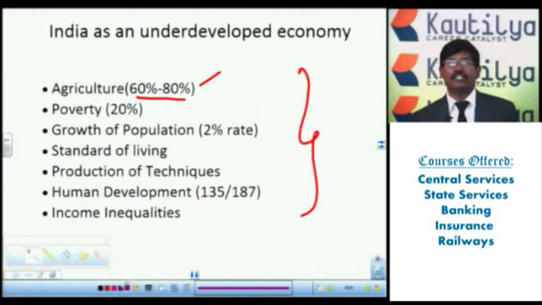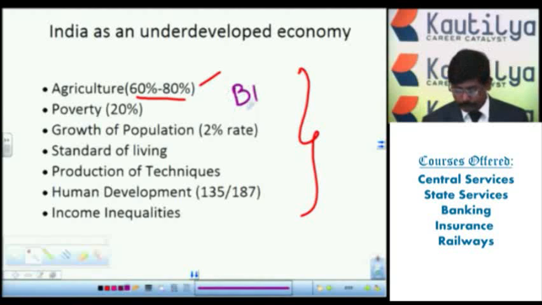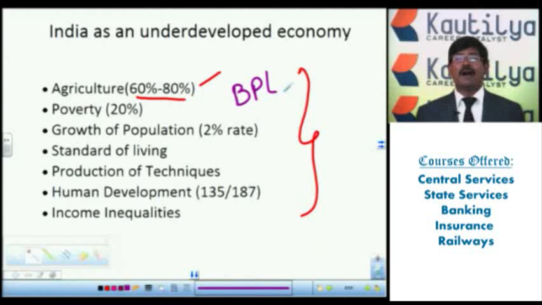Next, if you observe poverty, the poverty rate in India is 20%. Suppose in 120 crores of population, nearly 20% of the population is under the poverty line, the BPL, below poverty line. Whenever a large number of the population is below the poverty line, we won't call it a developing or developed country. It is an underdeveloped nation. So because of this poverty, we have to take care of it.